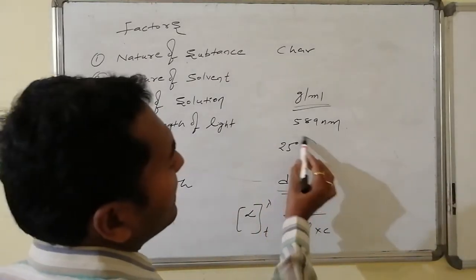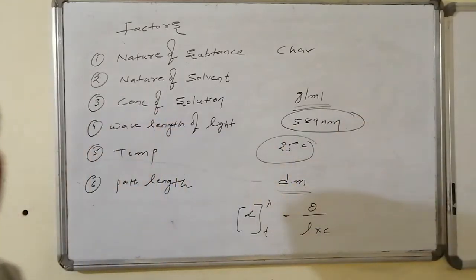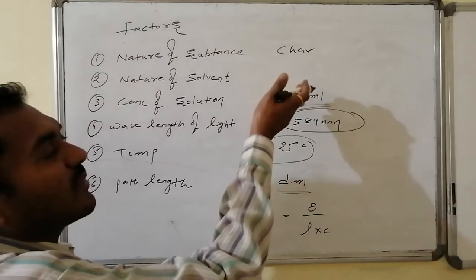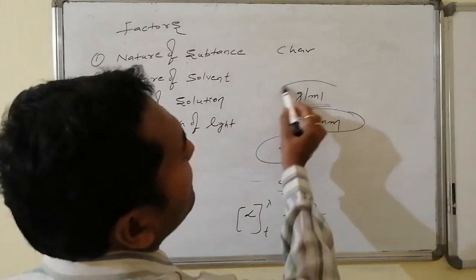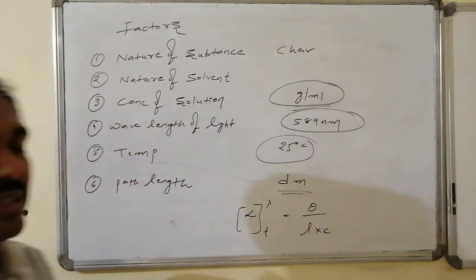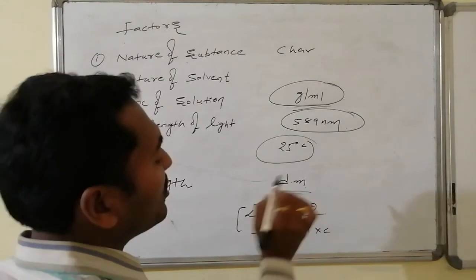This is one of the standards, 25 degrees centigrade. This is another standard, that is 589 nanometers. Though you may dissolve any grams in any ml, grams per ml units are generally taken to measure the rotation under standard conditions, that is specific rotation, and here path length is measured in decimeters.